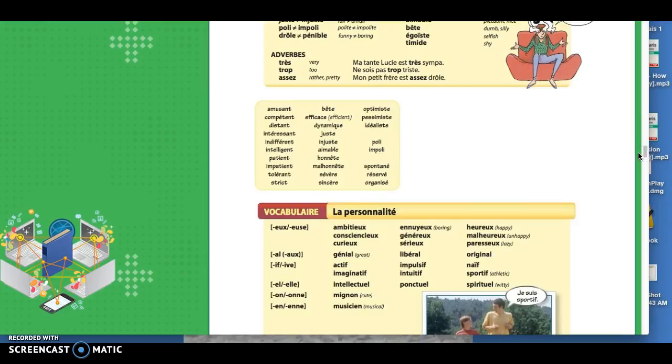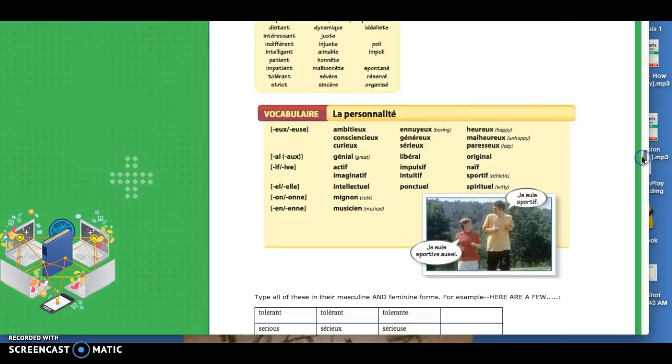I also need to see amusant, compétent, distant, intéressant, indifférent, intelligent, patient, impatient, tolérant, strict, bête, efficace, dynamique, juste, injuste, aimable, honnête, malhonnête, sévère, sincère, optimiste, pessimiste, idéaliste. Poli, impoli, spontané, réservé, organisé. Where are those? I want those in your verb charts.